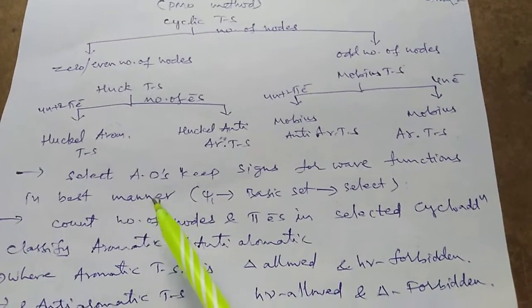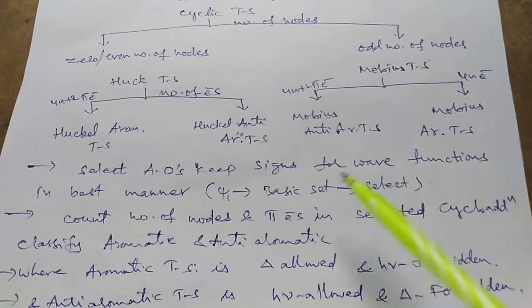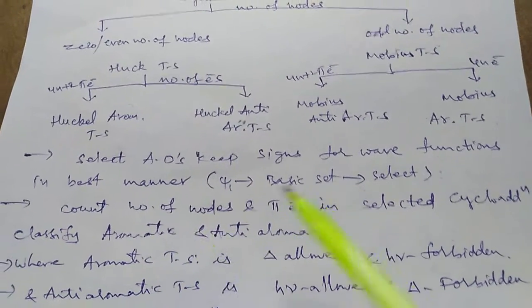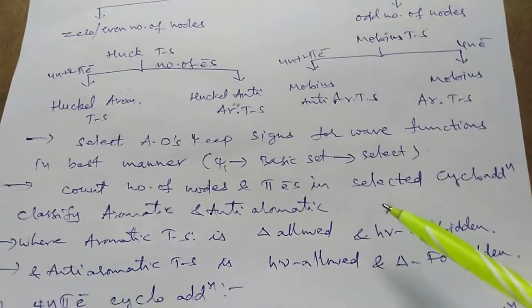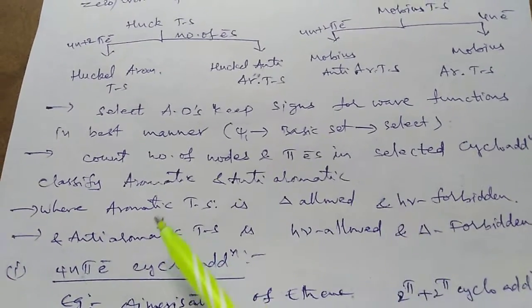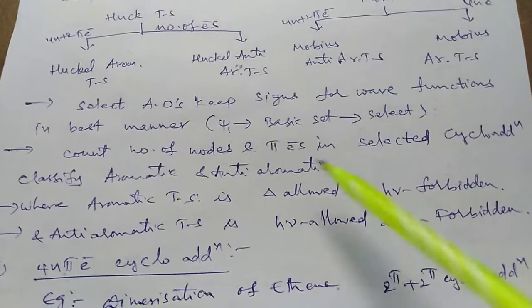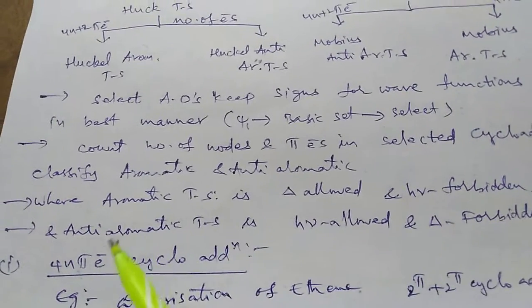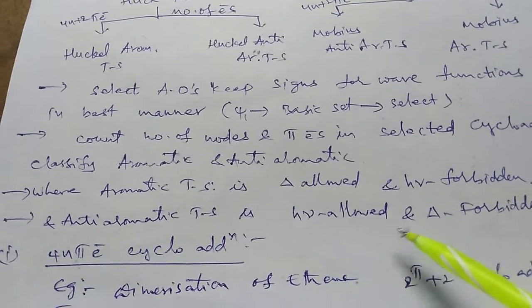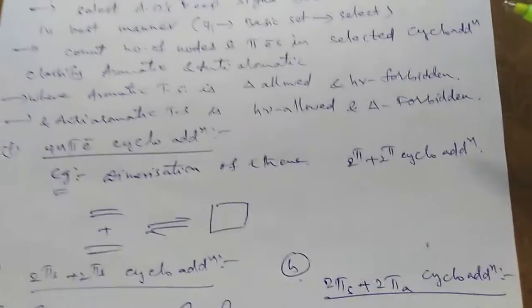Now, select the atomic orbitals, keep signs for the wave function in the best manner, count the number of nodes and pi electrons in the selected cycloaddition, and classify aromatic and anti-aromatic, where aromatic transition state is thermally allowed and photochemically forbidden. But the anti-aromatic transition state is photochemically allowed and thermally forbidden.